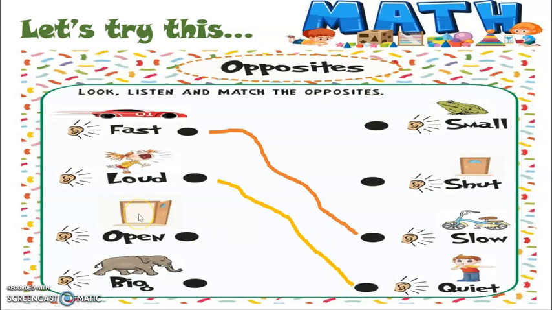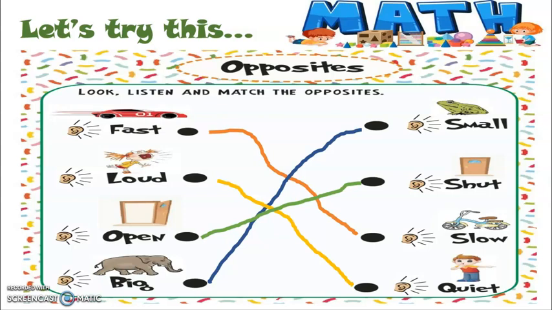Open implies a door that is open. The opposite of open is shut. As you can see, the door is shut, or the other term for that is closed. And for big, the opposite of big is, of course, small. Okay, so these are opposites.